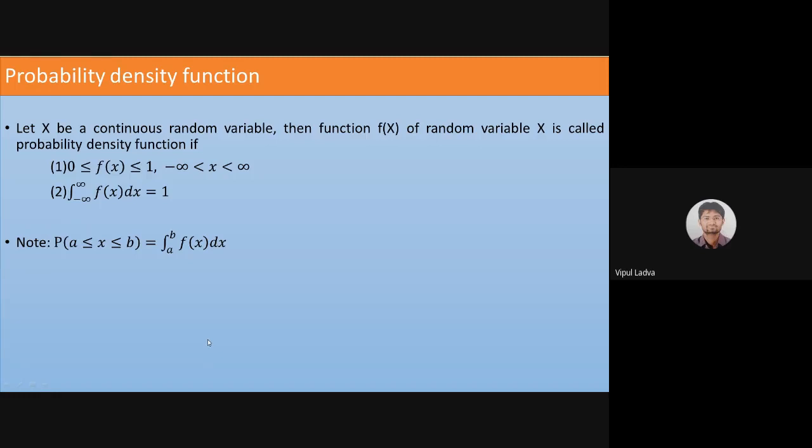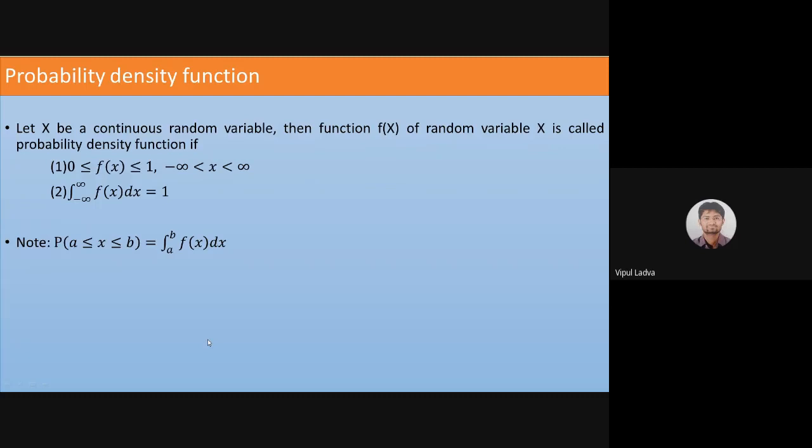First, we are supposed to cover two types of random variable, that is discrete and continuous, which we had already covered. And then our focus was to define some of the special functions like probability function, and that probability function will be further categorized in two parts: probability mass function and probability density function.